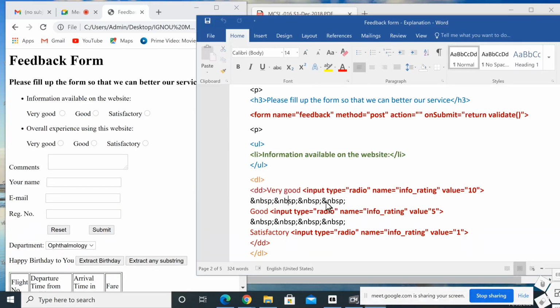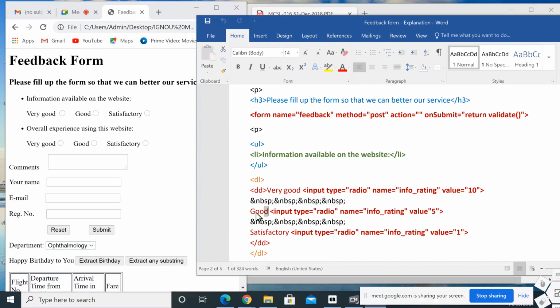So here 1, 2, 3, 4 spaces will be put over here after this "very good". Sorry, not "very good", but after this radio button, it prints 4 spaces in between this radio button and this text.